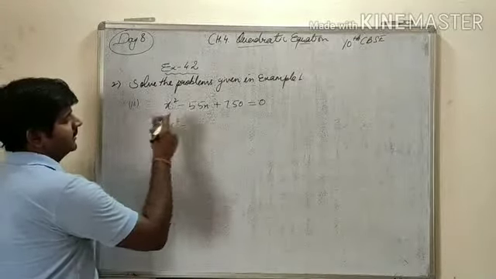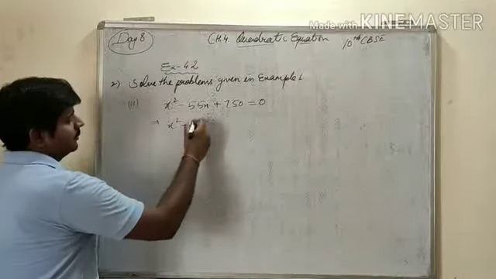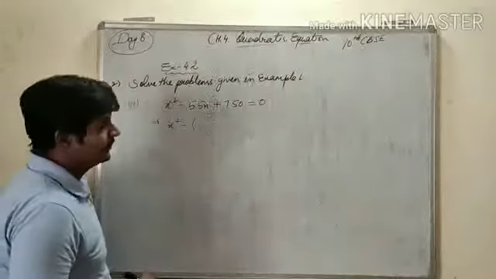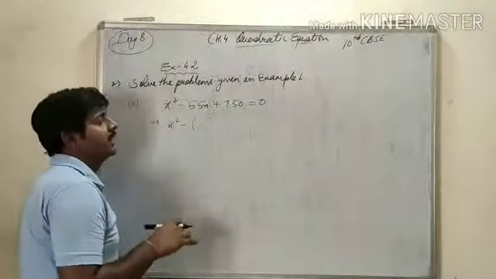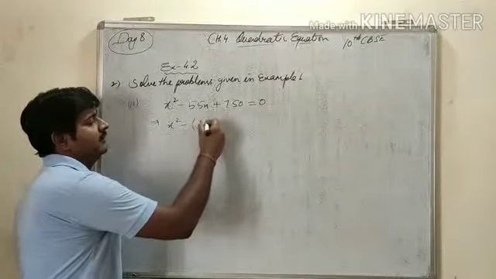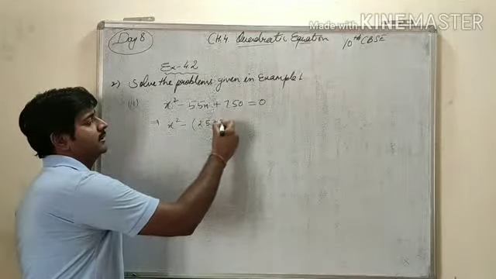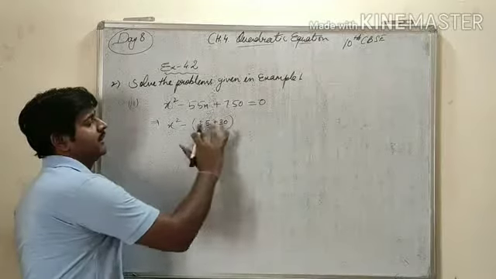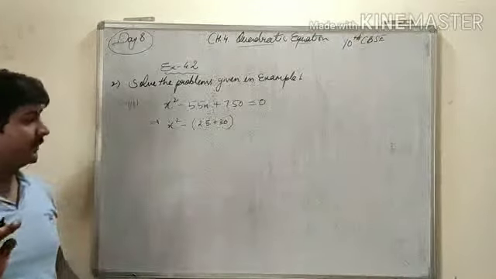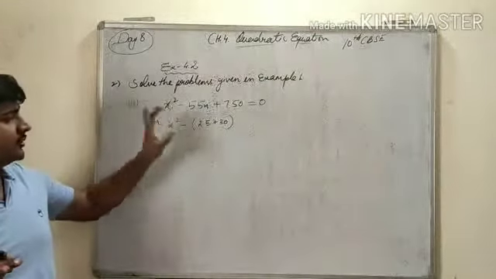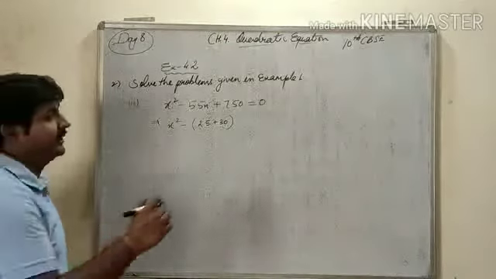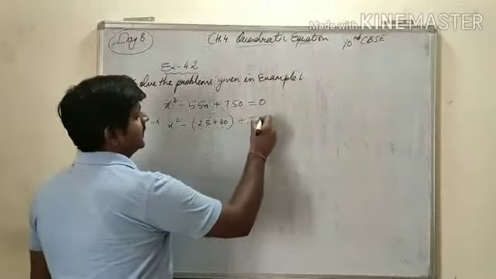x square minus. So we can take 55 as two parts, 25 and 30. Their sum is 55. If we multiply, 25 times 30 is 750. So product also we are getting.